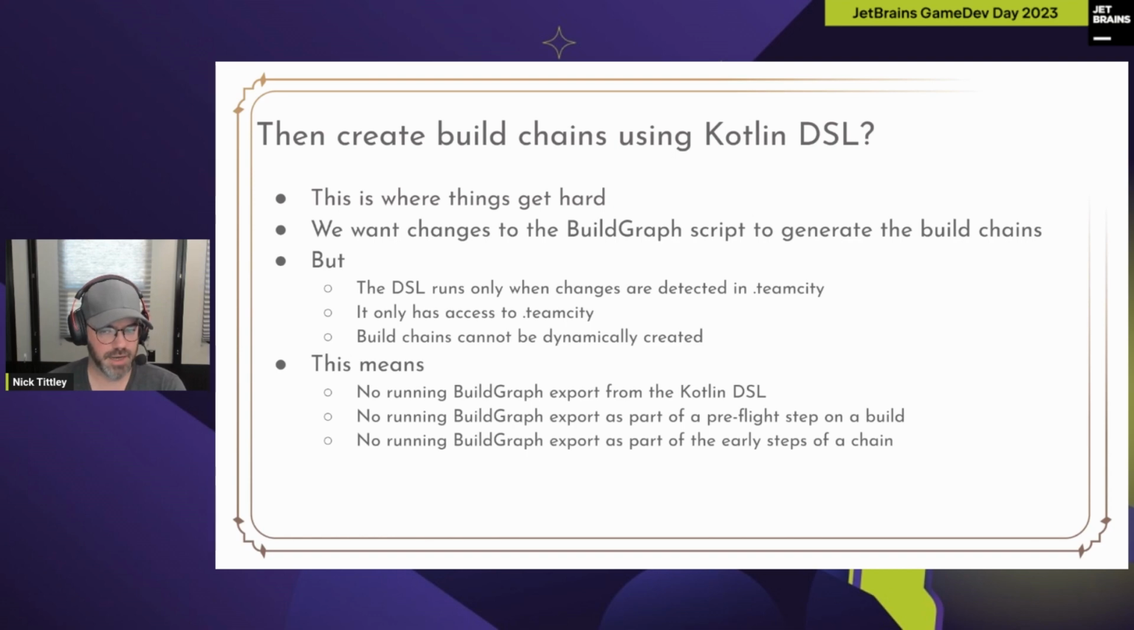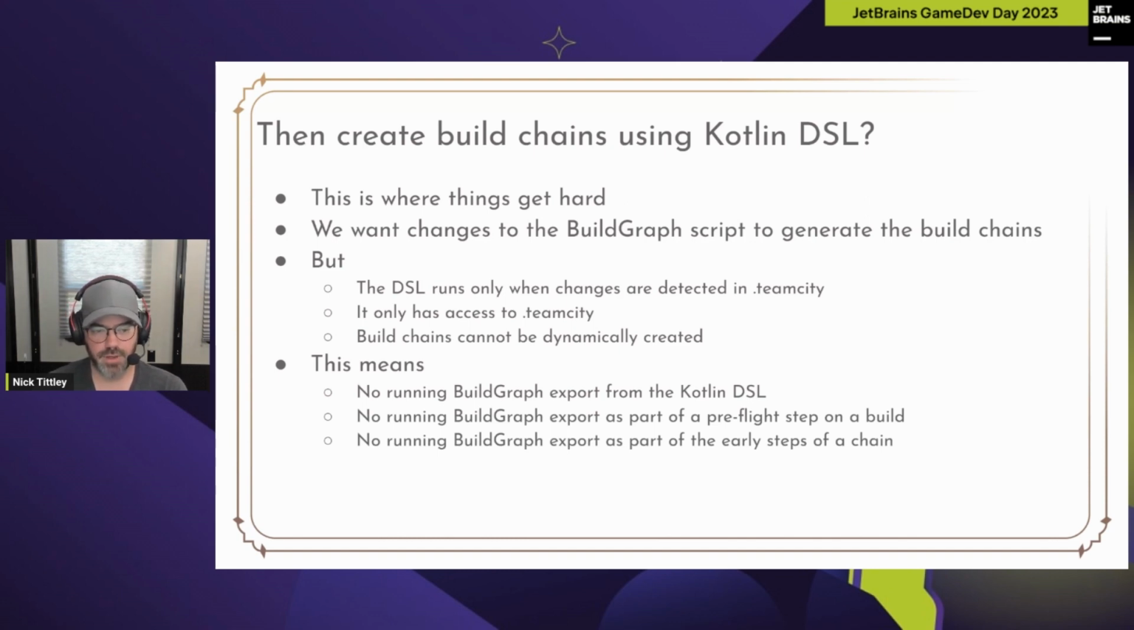Okay, so now we have our BuildGraph script that can define our builds. We can use it to have a JSON file that tells us all the steps, and we can use it to run those steps, but TeamCity doesn't understand BuildGraph or steps or things like that. So we need to somehow transform this into a build chain. And this is where things get a little bit complicated or a little bit difficult. What we would want is when we detect something impacting the BuildGraph script changes, to generate a new build chain.